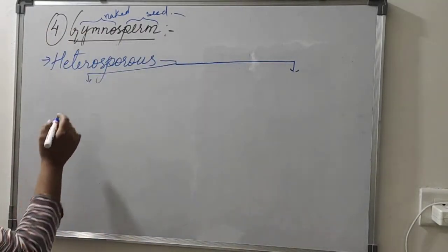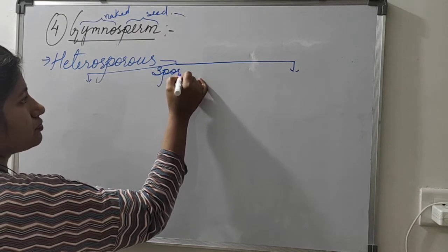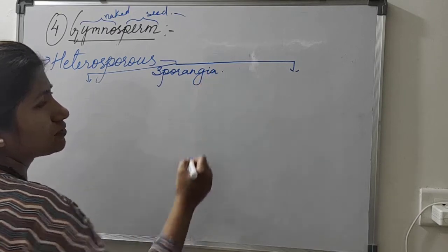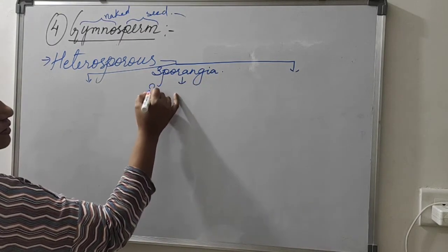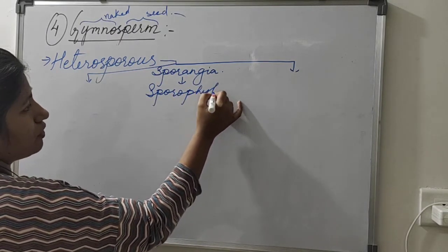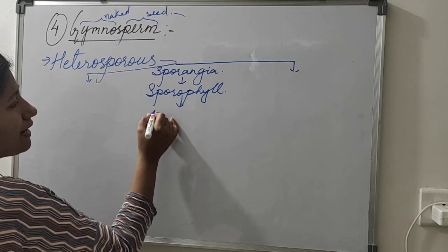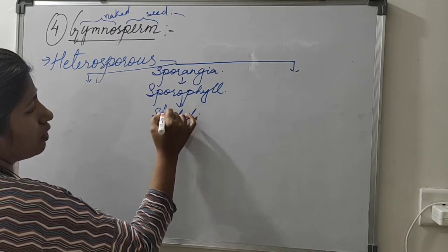So here we'll see a structure called sporangia, which is a part of a modified leaf, the sporophyll, which becomes a compact structure such as a strobilus or cone.